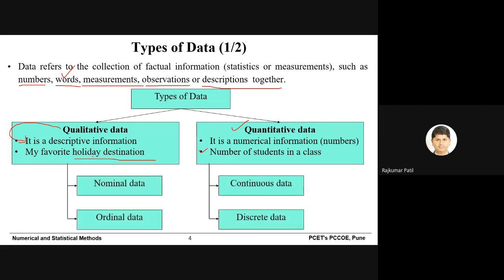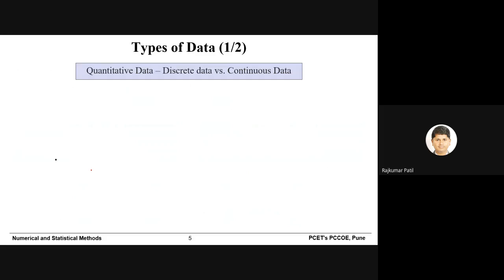Again, the qualitative data can be classified into nominal or ordinal data, and quantitative can be continuous or discrete. I will not go into detail on this. You can read it, or you might have already studied this. The important thing is quantitative data, because this particular course will emphasize quantitative data, discrete and continuous. So that's why we will discuss this one and then we will move ahead.